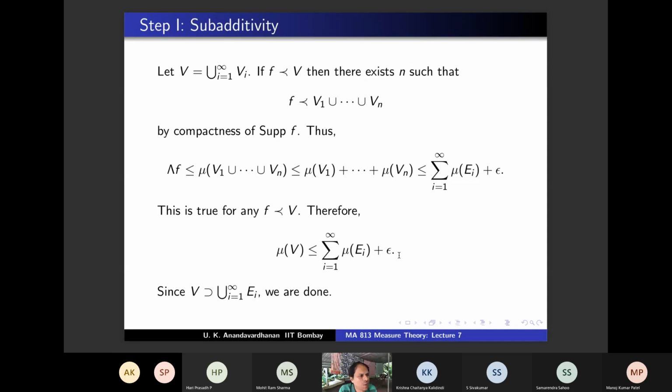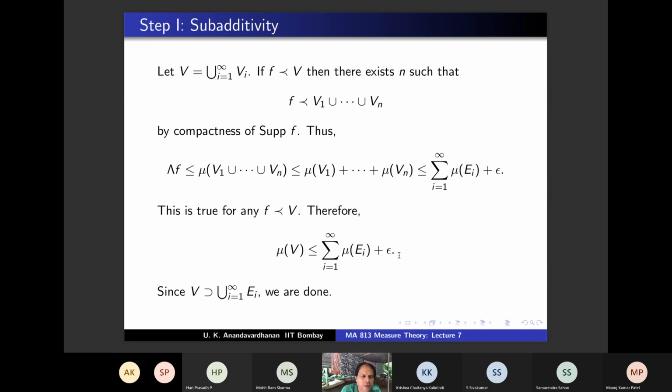And we chose vi using the definition of mu of ei, and chose the union of those vi's, that is natural, and then argued with an f preceding v. Right? And this was the main point.